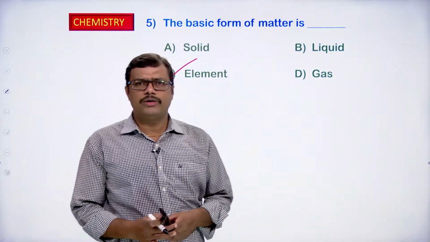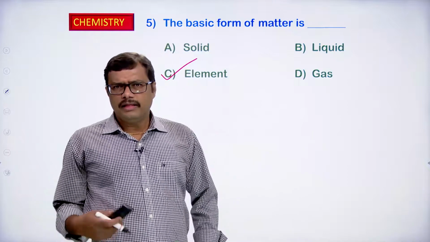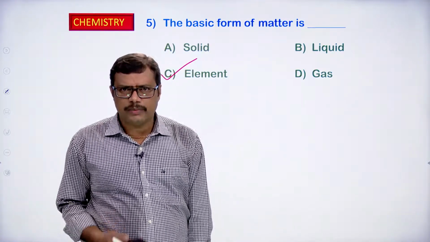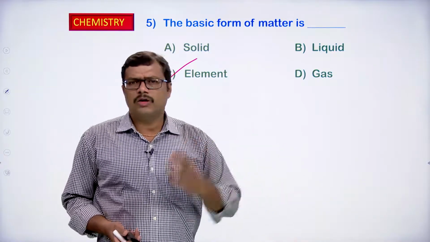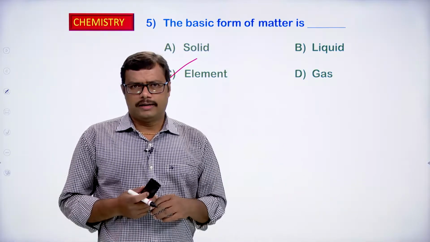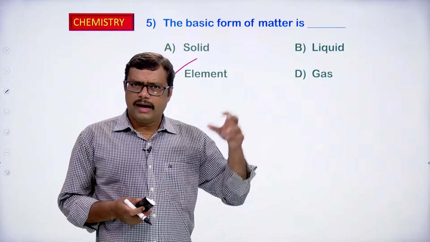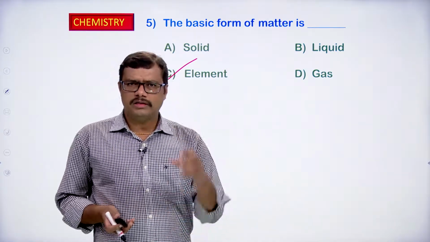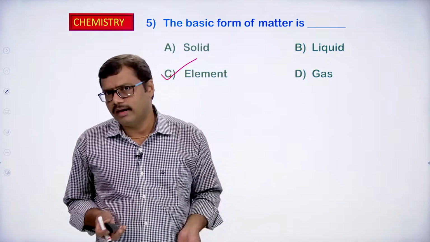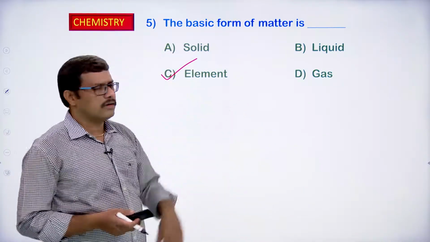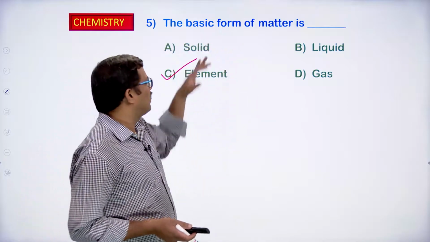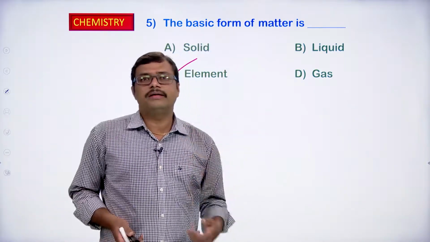For example, take a diamond. We know diamond has weight and occupies some volume, so it is matter. When you observe the internal structure of the diamond, we have carbon atoms. So carbon element is present. So we can take the basic form of matter is element, the element that is present.